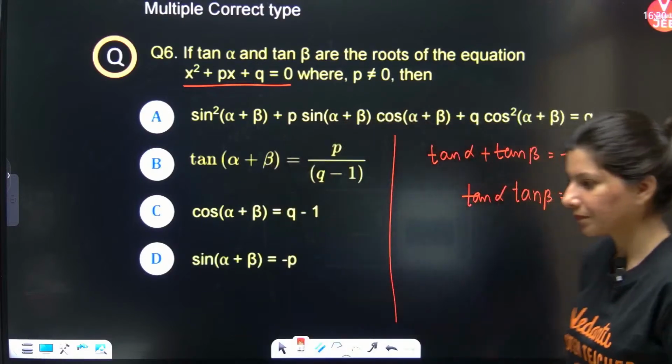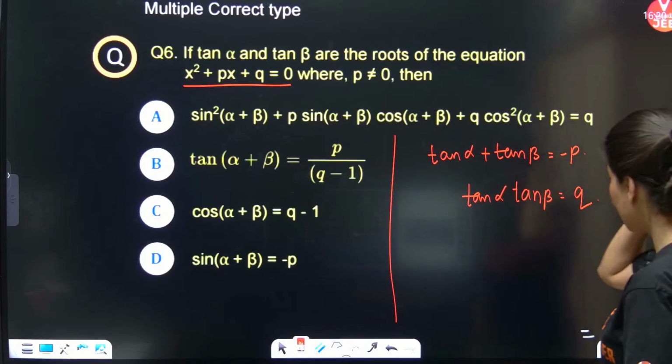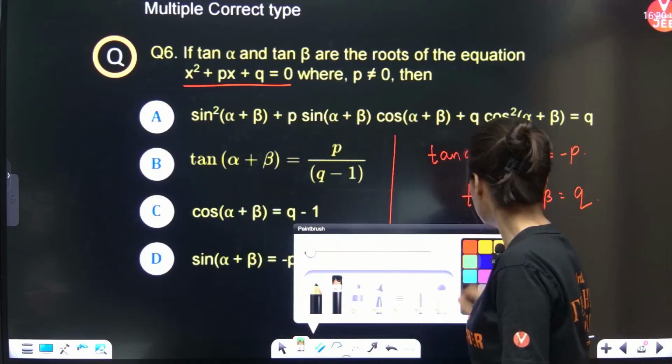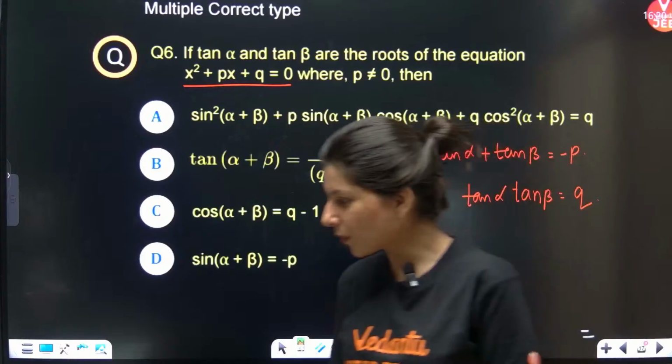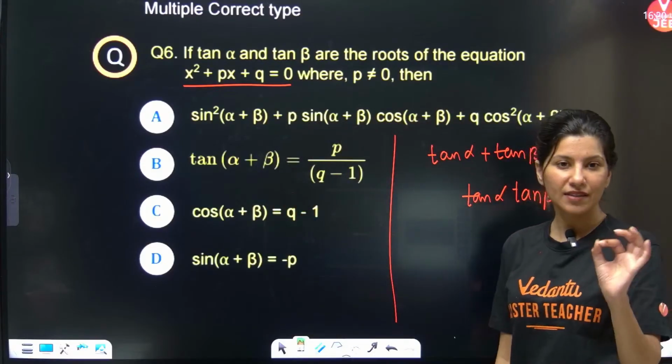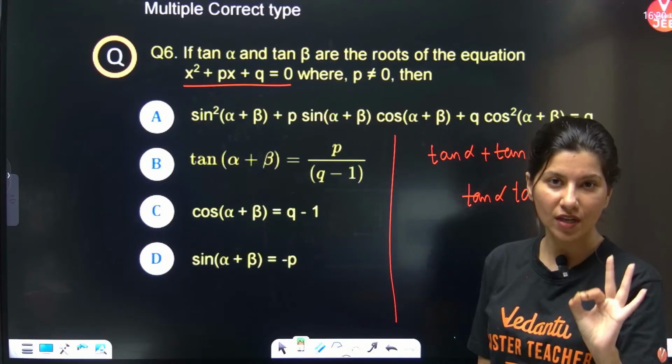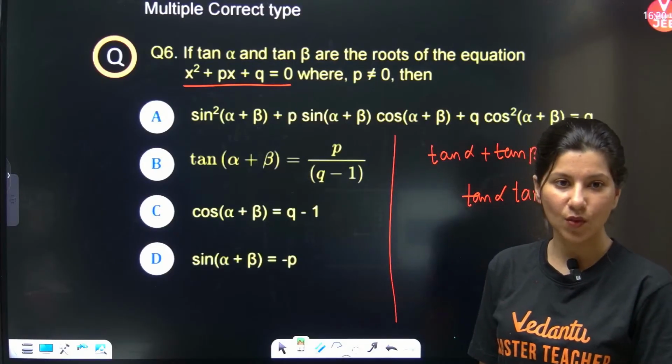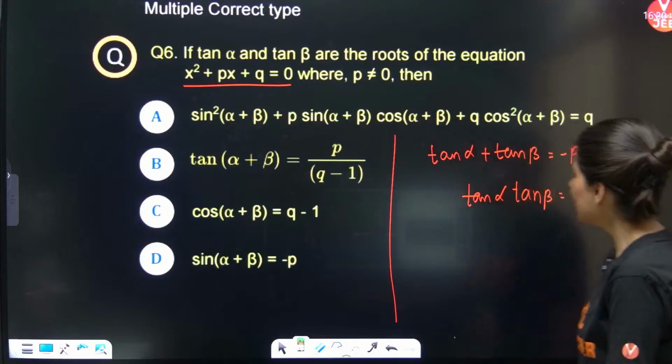Okay. All right, so tan alpha times tan beta is equal to q. It's from the Vedantu repository, Mr. Skull. The team handpicks questions, and this is how we are going to get the questions. Okay, yes, so this is it.